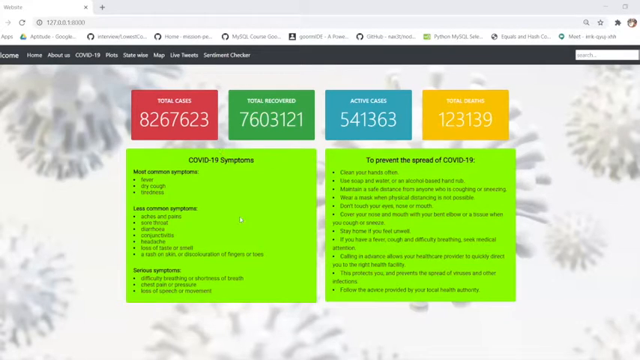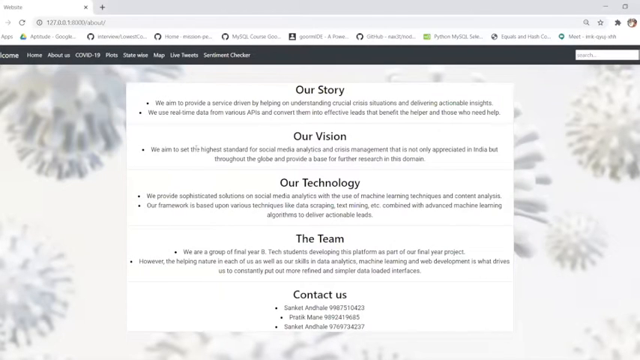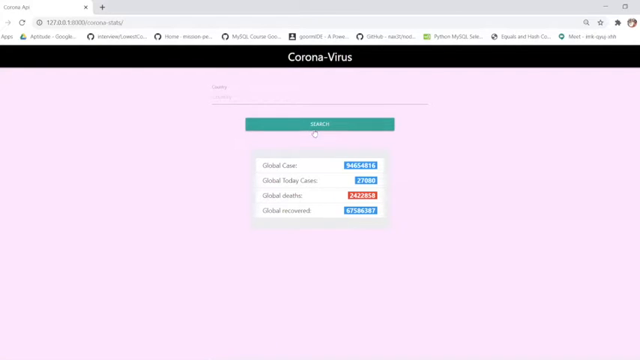As you can see, this is basically an India-centric website. We are totally focusing on India, and there are total cases, total recovered, active, and total deaths, and these are the basic symptoms and the prevention that one should take to prevent COVID-19. This is the about us page, with our vision, our technology, our story, the team, and what we serve. And this is the COVID-19 tab where you can see the global cases, and you can search any country, for example India, and see the specific stats.